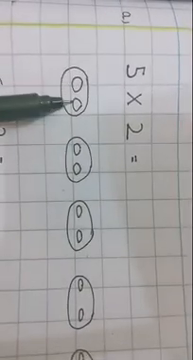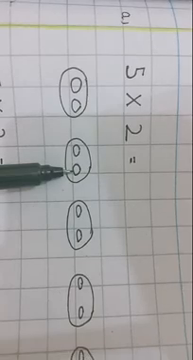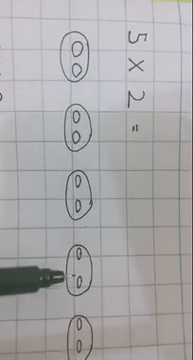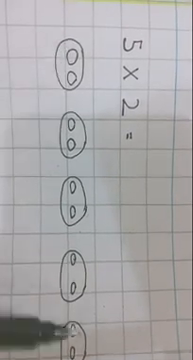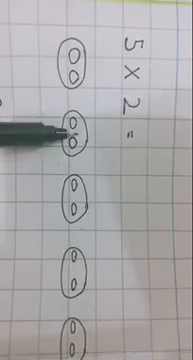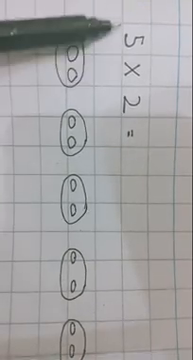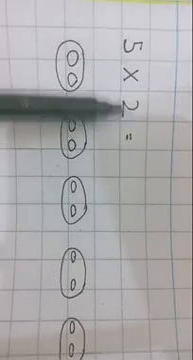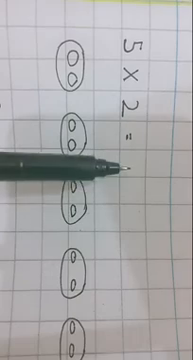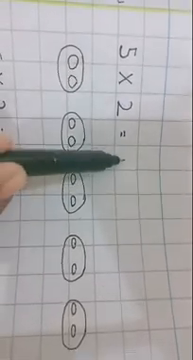5 times 2. 2 is here. First time 2, second time 2, third time 2, fourth time 2, and fifth time 2. You can say it this way: 2 1s are 2, 2 2s are 4, 2 3s are 6, 2 4s are 8, and 2 5s are 10. And 5 groups of 2 means 5 times 2, which means 5 1s are 5 and 5 2s are 10. The answer is 10. You will write 10 here.